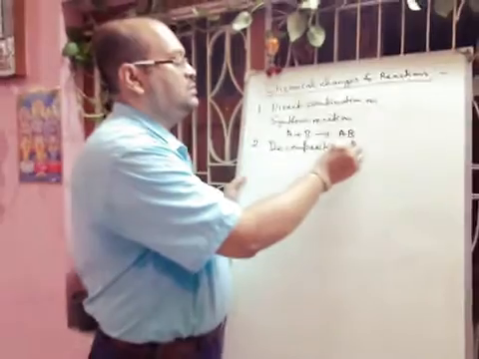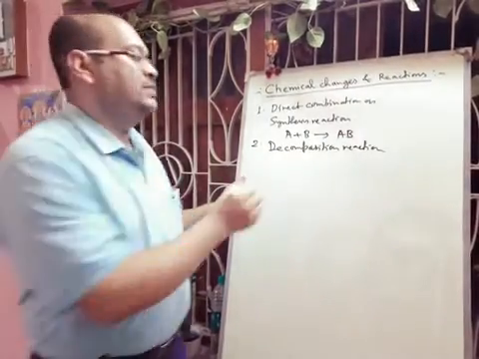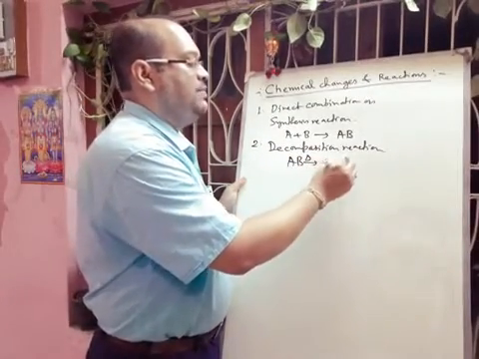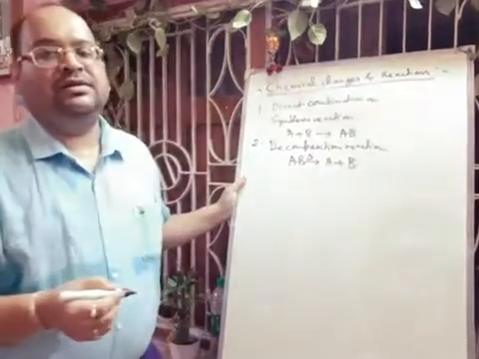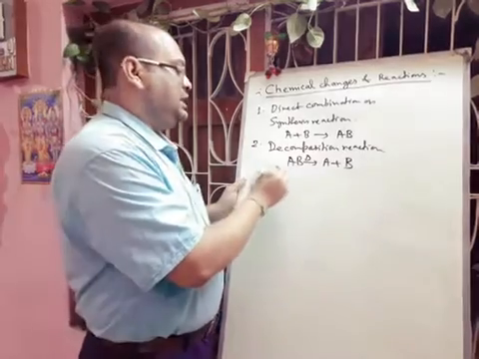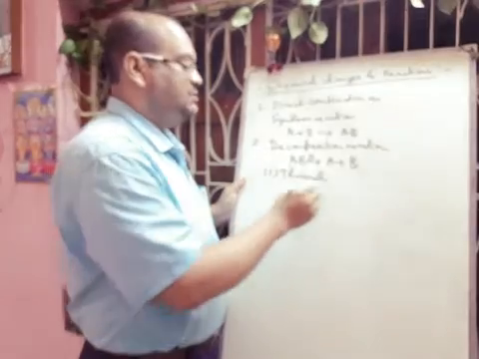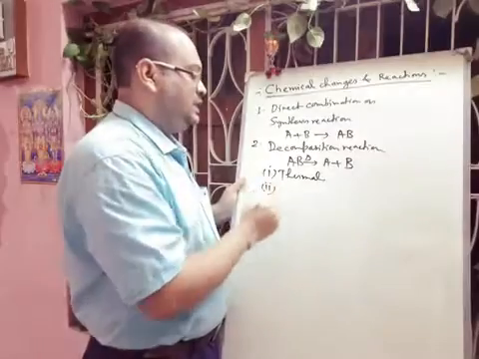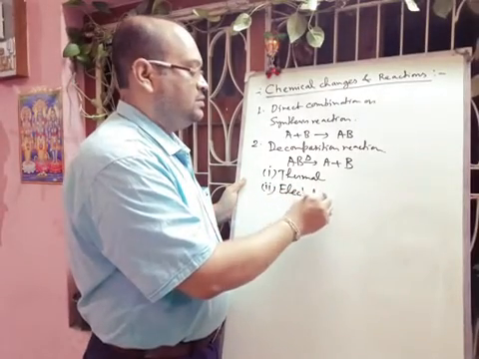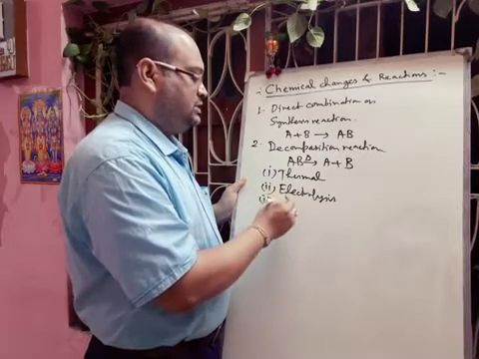Decomposition reaction. In case of decomposition reaction, suppose AB is the compound, it will decompose on heating forming A plus B. Hope you can understand. So there are different types of decomposition reaction. One we can tell that thermal decomposition reaction. Second one we can tell that electrolysis, and another we can tell that photolysis.